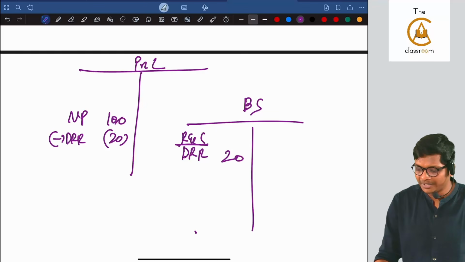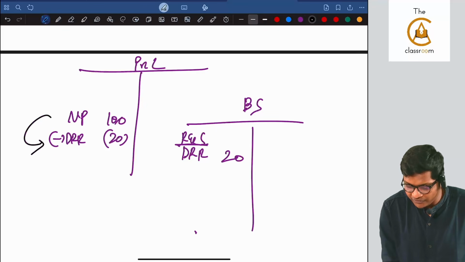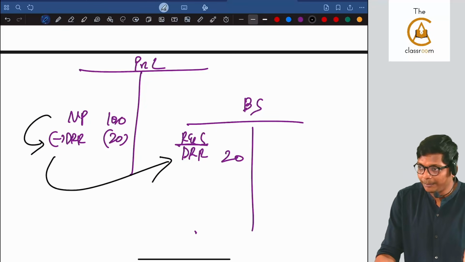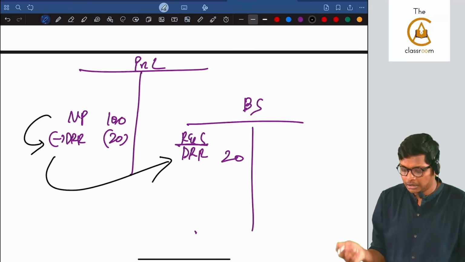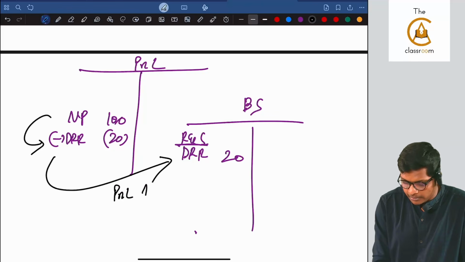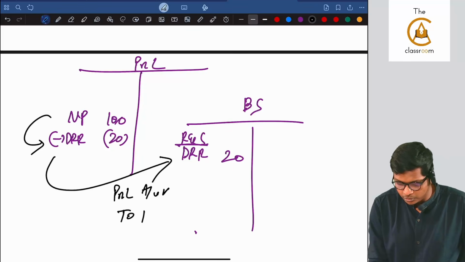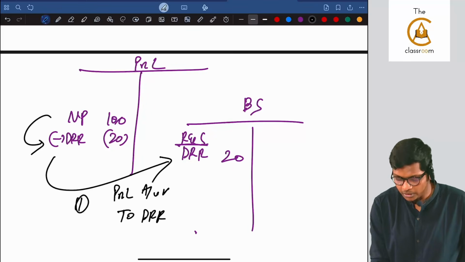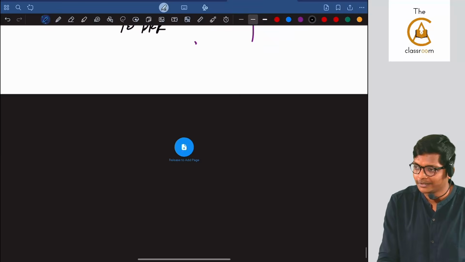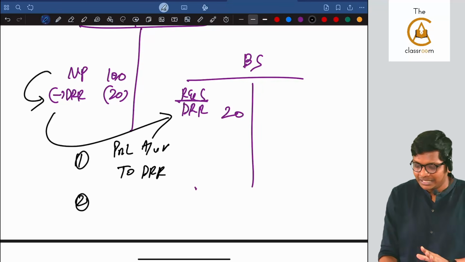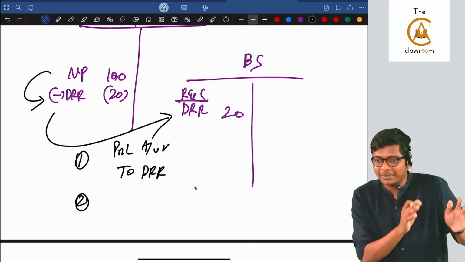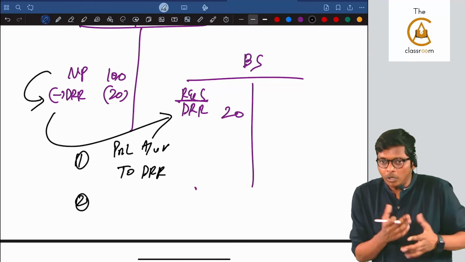So what will happen? A part of the profits is apportioned separately in reserves, which cannot be used for anything else. So what is the entry for this? P&L account debit to DRR, this is entry 1. The foundation accounts, no. Okay. It's part of the foundation syllabus. Second, I will pass one more entry. On the liability side, I have kept the money aside. But what about the assets?